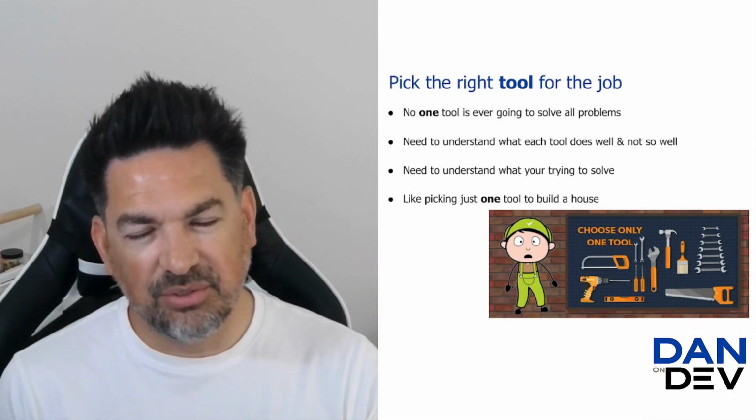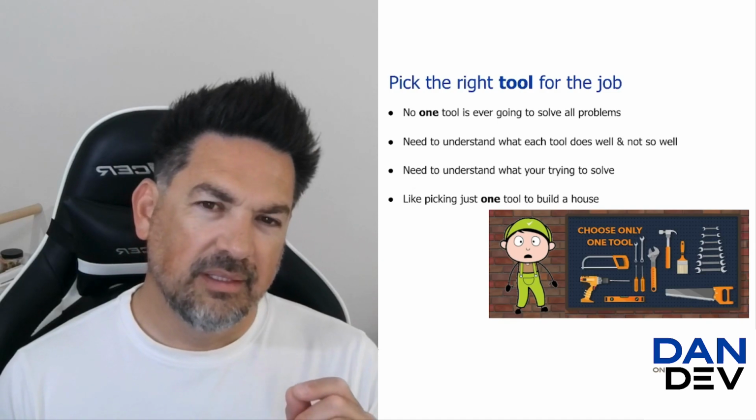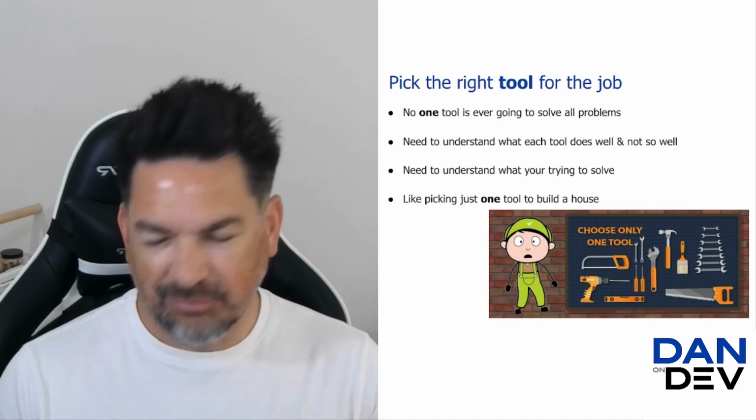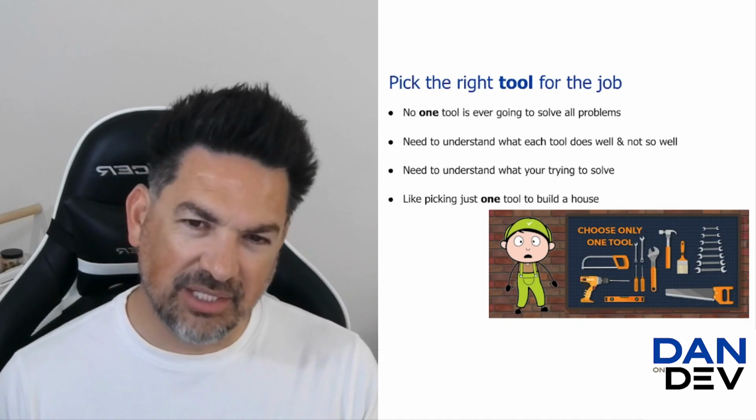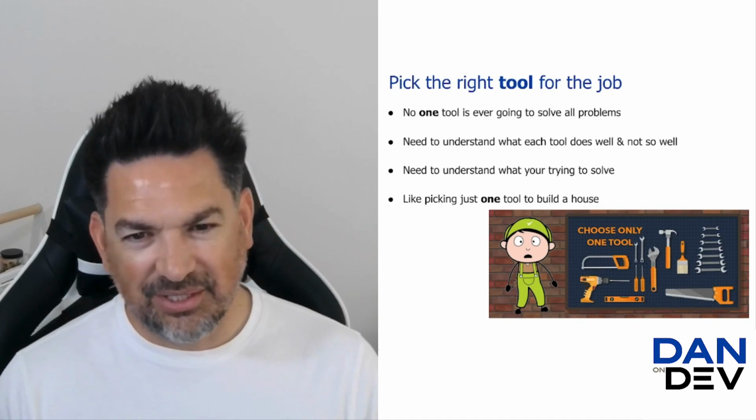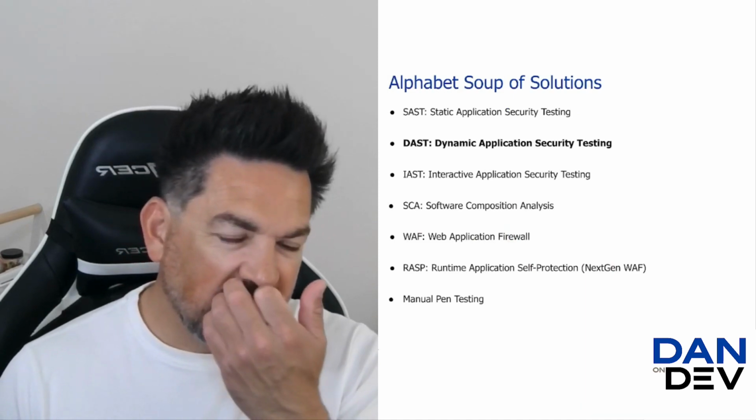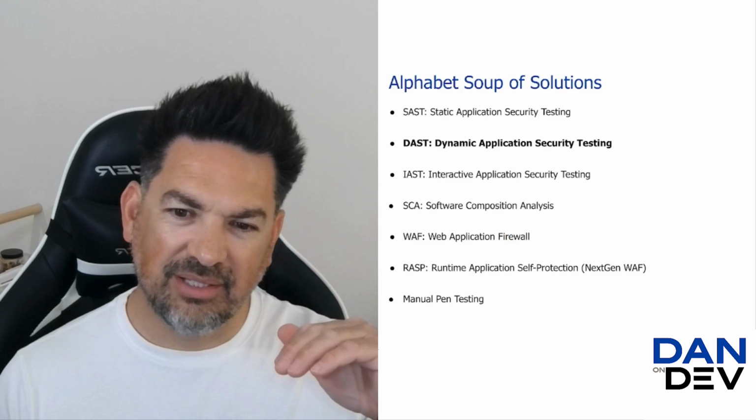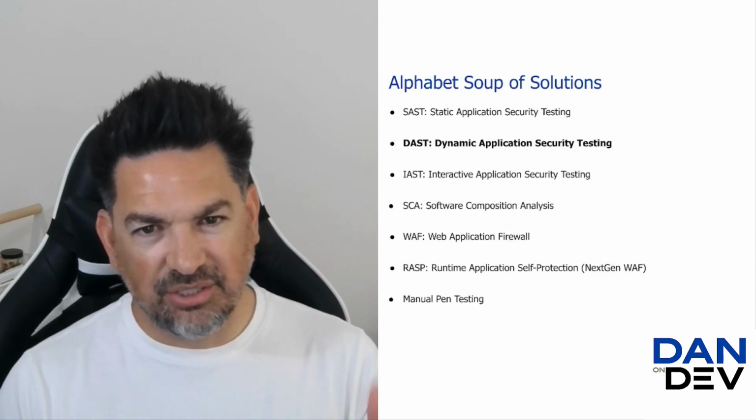And so what I want to do is look at what the tools do well and what they don't do well. And most of us going to be talking about what they don't do well and what the challenges are. So that's what we're going to be talking about today. So there's a bunch of different tools out there. So today we're going to be talking about the Dynamic Application Security Testing tool.